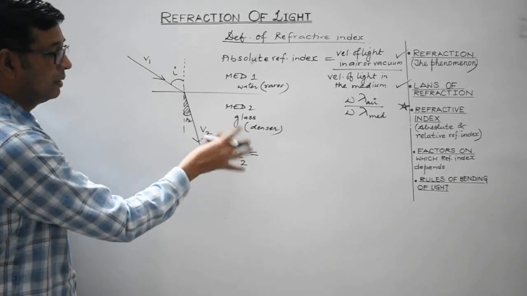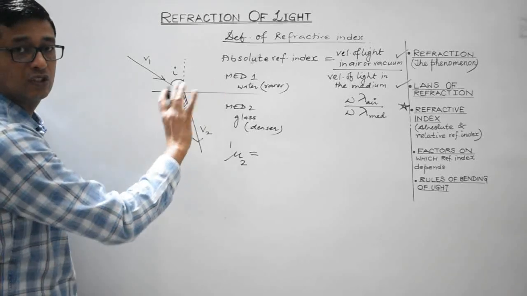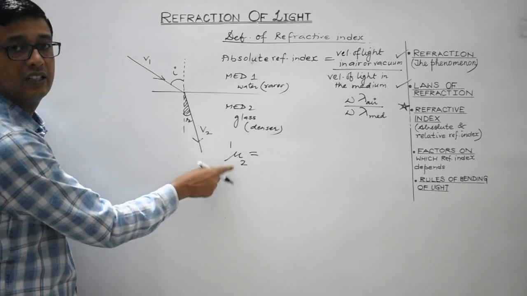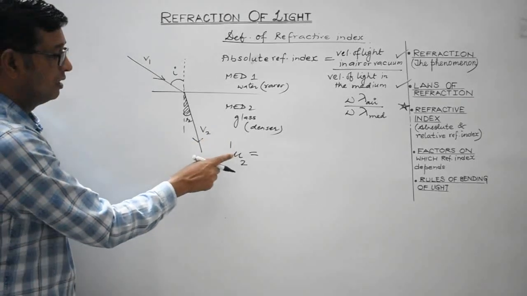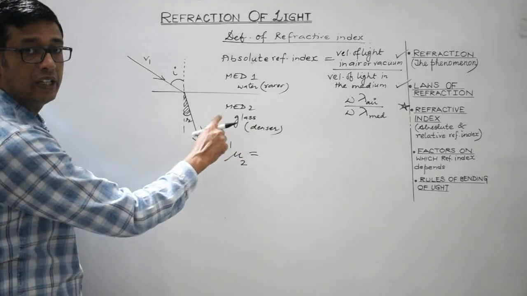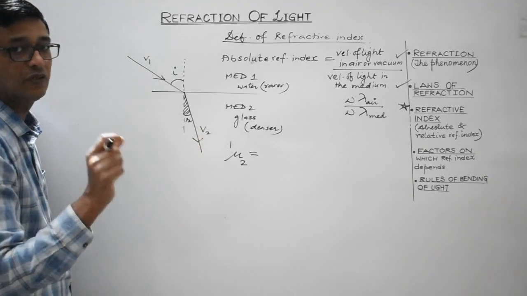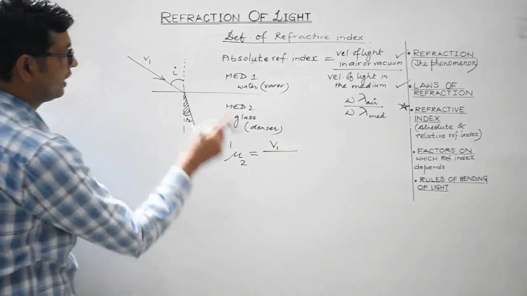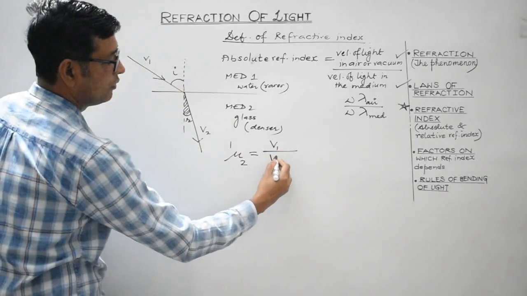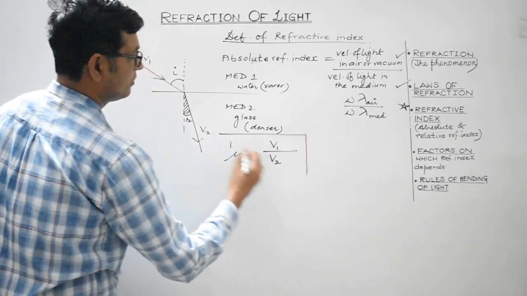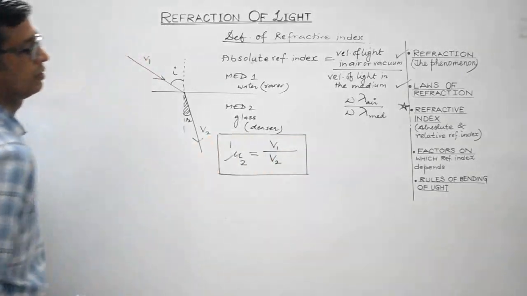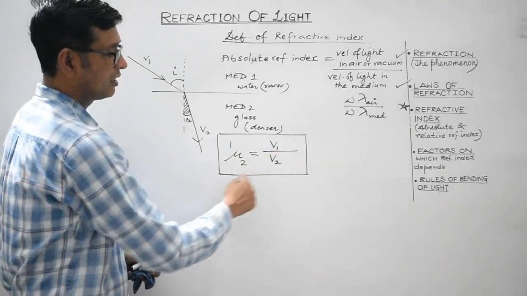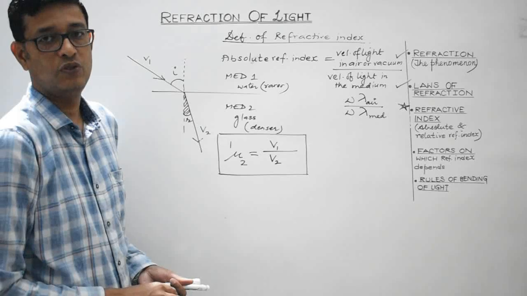So here both the mediums are 2 and 1, right? There is no air or vacuum involved. So in this case it is known as relative refractive index, meaning refractive index of medium 2 with respect to medium 1. That is known as relative refractive index. And it is defined as the ratio of velocity of light in the first medium to the velocity of light in the second medium. So in terms of the relative refractive index, it is written as v1 by v2, right?